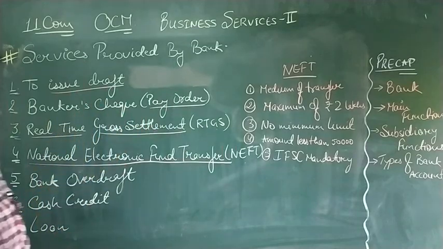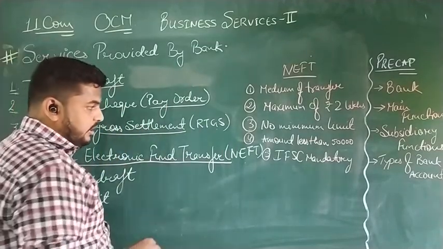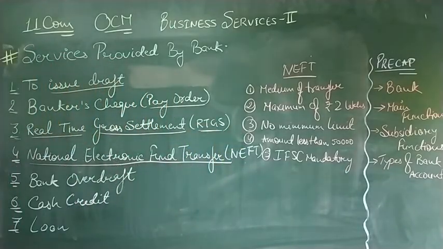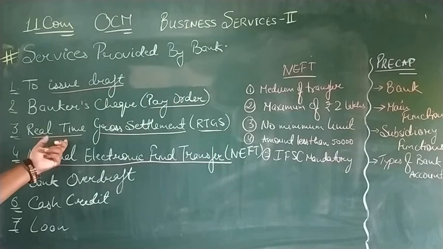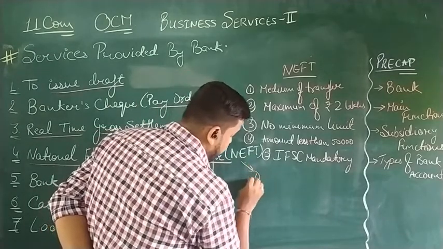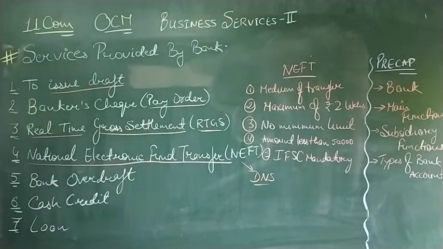Apart from the minimum and maximum limits, why is NEFT different from RTGS? In RTGS, payment is transferred on an immediate basis, in real time. But in NEFT, payment is settled through DNS.